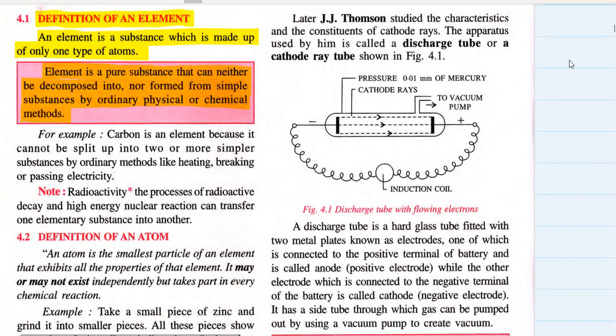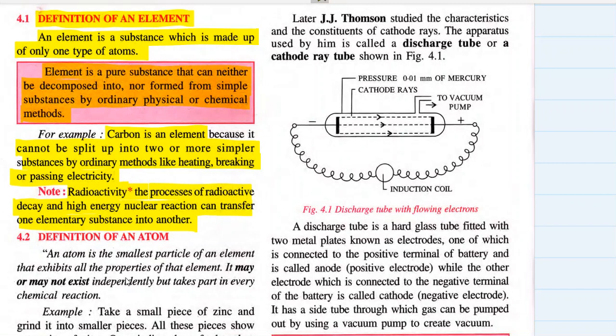For example, carbon is an element. Carbon is an element because it cannot be split into two or more simpler substances by ordinary methods like heating, breaking, or passing electricity. But you should note that radioactivity is one process which can be done on radioactive substances, where these substances decay and higher energy nuclear reactions can transform one elementary substance into another. So elements can be transformed from one form to another, and that too only specific types of elements, which are radioactive elements.